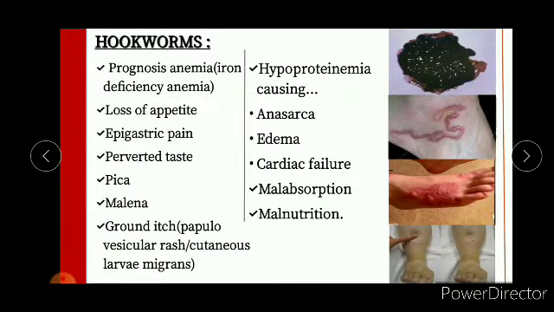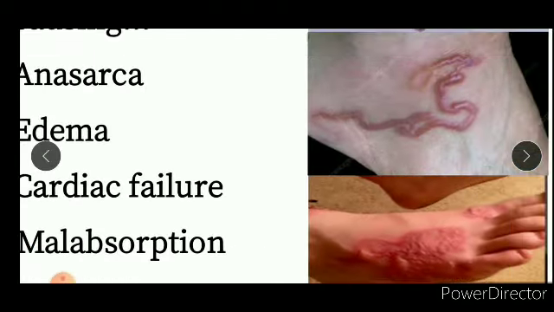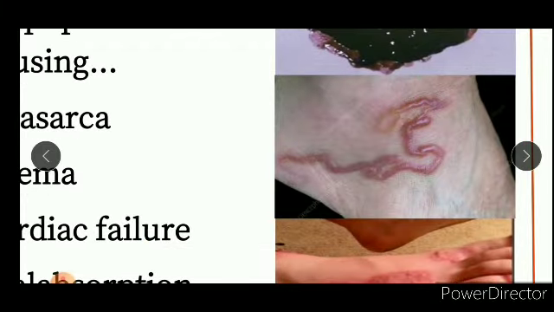And here, hookworms. The manifestations are anemia, that is iron deficiency anemia, loss of appetite, epigastric pain, perverted taste, pica, melena. Melena is known as black colored stool, as shown here. And then round-edged papulovesicular rash or cutaneous larva migrans. So these are the papulovesicular rashes here, and these are the cutaneous larva migrans that are being shown.